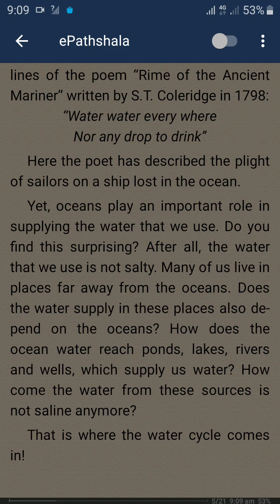Do you find this surprising? After all, the water that we use is not salty. Many of us live in places far away from the ocean. Does the water supply in these places also depend on oceans? How does the ocean water reach ponds, lakes, rivers, and wells which supply us water? How come the water from these sources is not saline anymore?